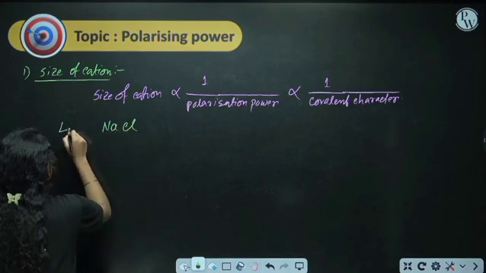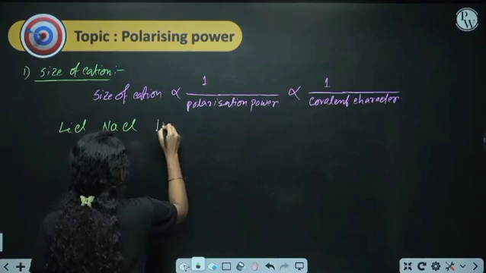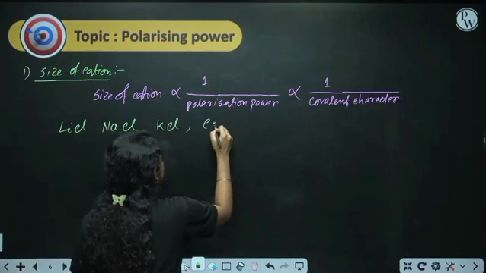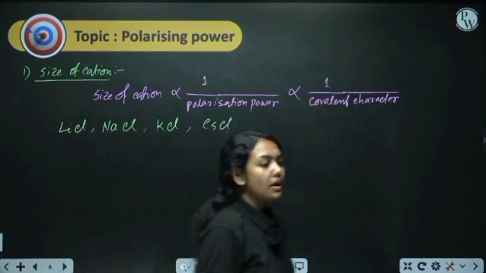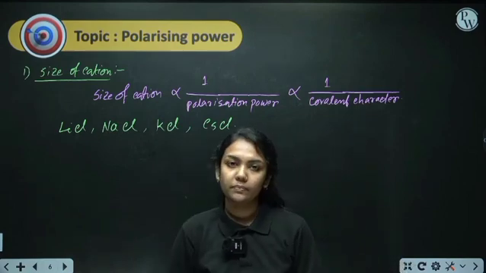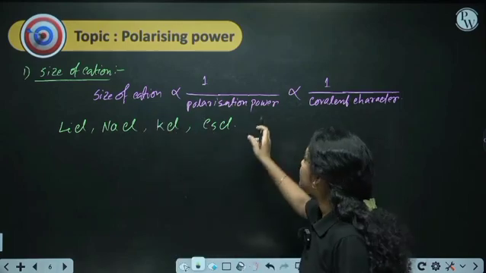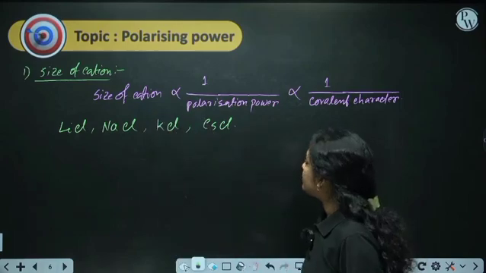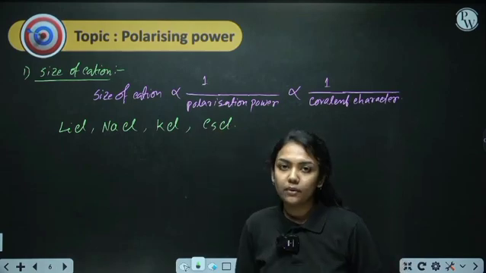Take LiCl, NaCl, KCl, CsCl. Can you please tell me which has the more polarizing power? As we know, as the size of the cation increases, the polarization power will decrease. Cesium has the larger size, so it has the least polarization power, right?